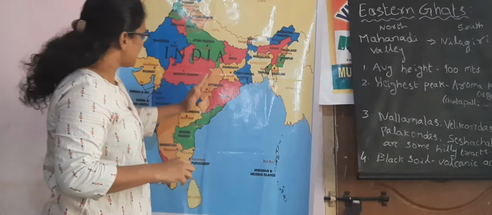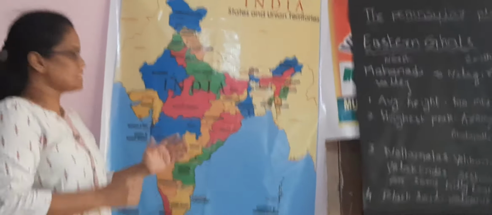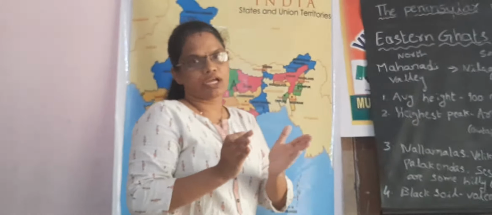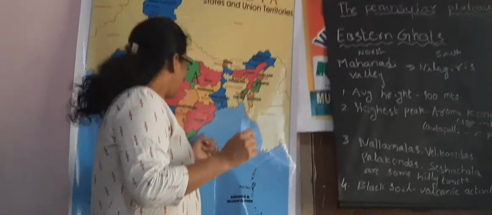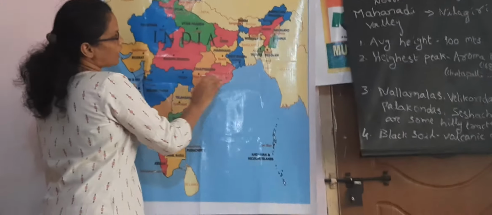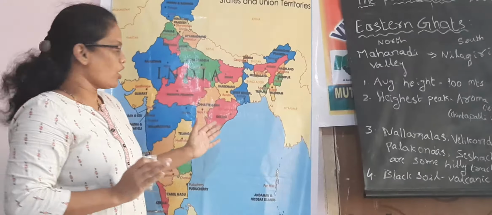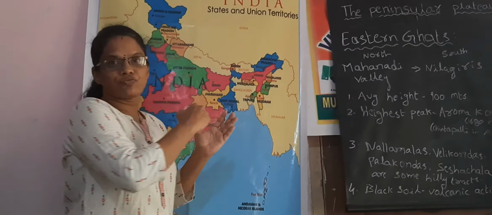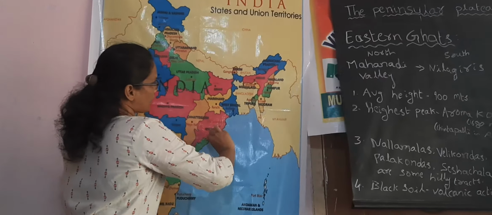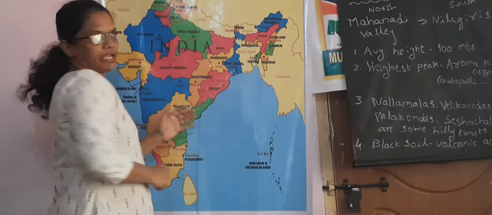And these Eastern Ghats are not continuous, while the Western Ghats are very continuous with very few gateways. Compared to them, the Eastern Ghats are not continuous, because the rivers which flow from the west to the east erode these places and join the Bay of Bengal.